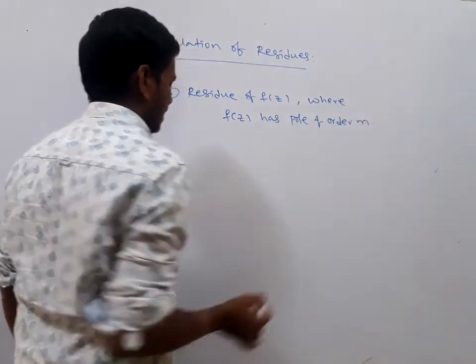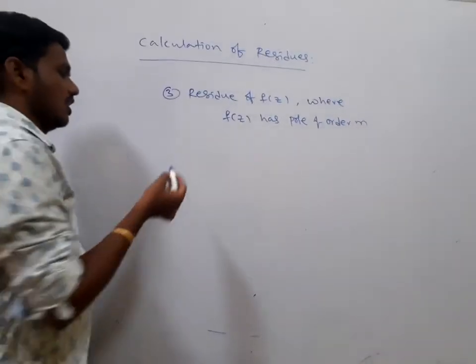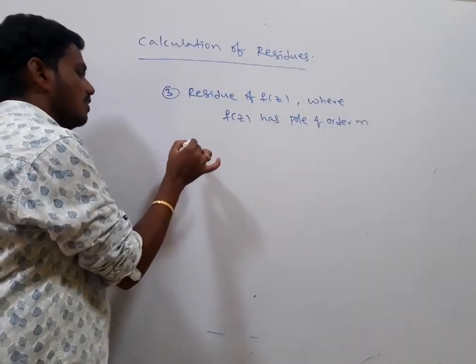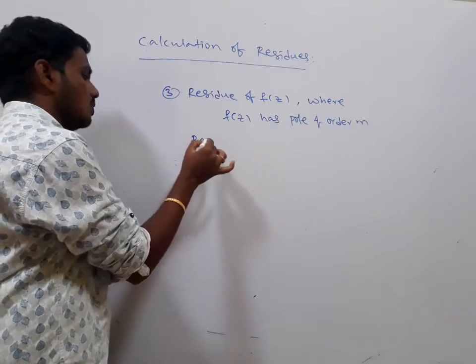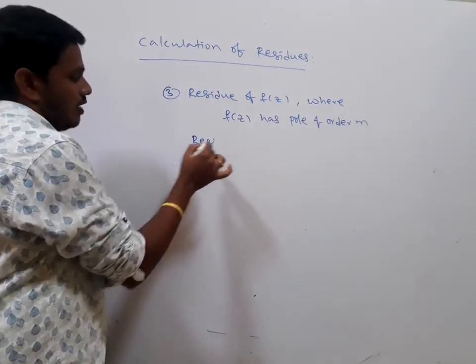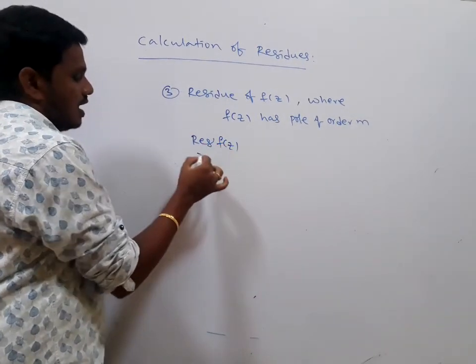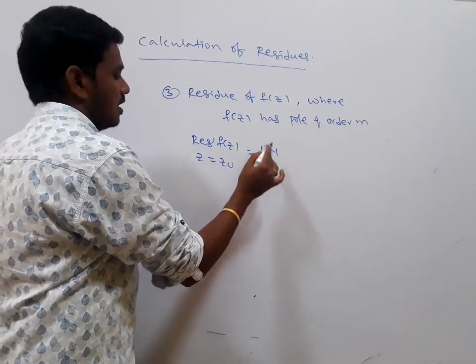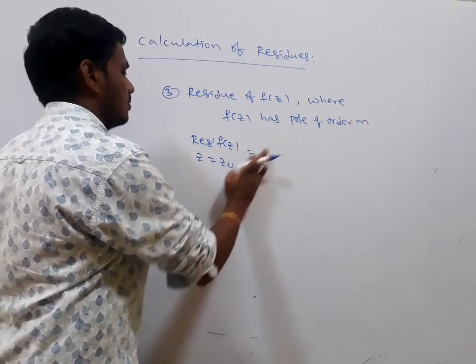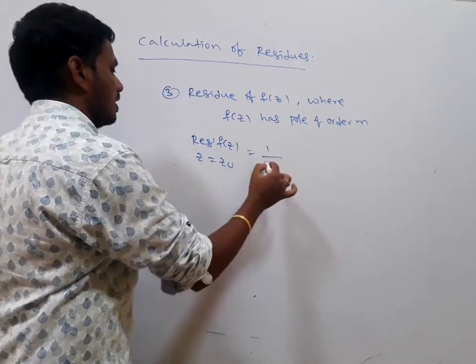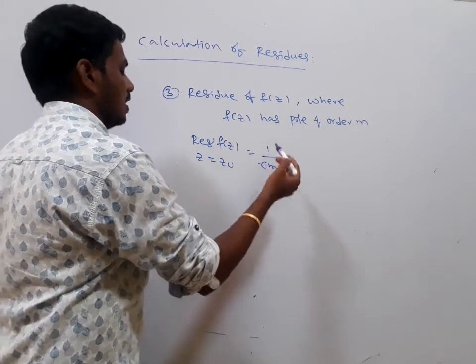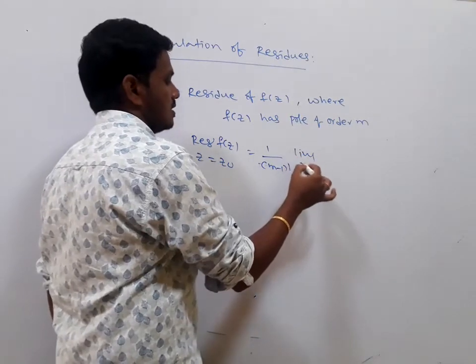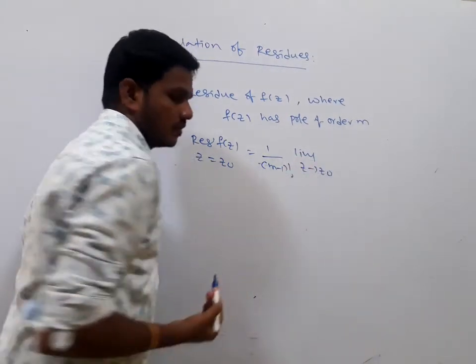I am giving the derivation also, I will provide it in the notes. I am giving the direct formula. Residue b1 of f of z at z equal to z naught is equal to 1 by (m minus 1) factorial, limit as z tends to z naught,